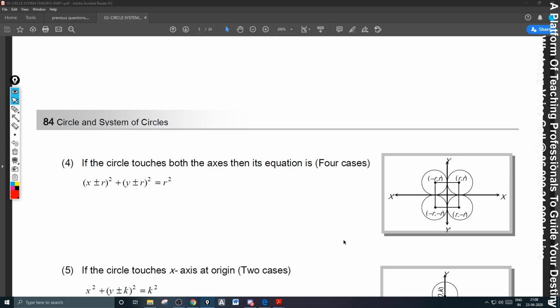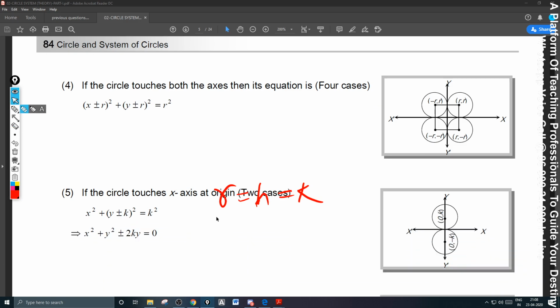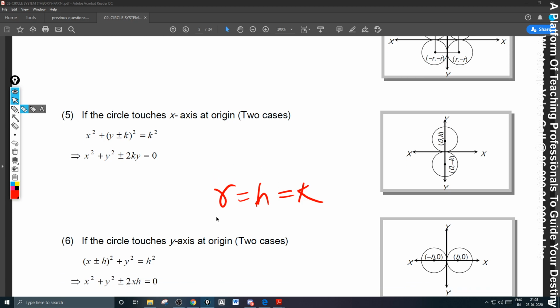That's the next case. It is touching both the axes. What is the condition? Your r is equal to h is equal to k. All must be equal. Common sense, please. You can imagine the circle touching both the coordinate axes. Similarly, touches x-axis at the origin. It is all common sense in the problems if it is given. If you don't have this idea, it is difficult to solve the problems.